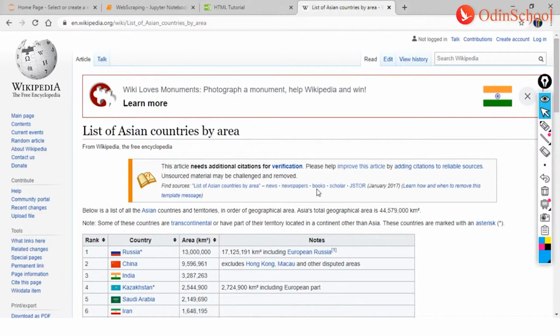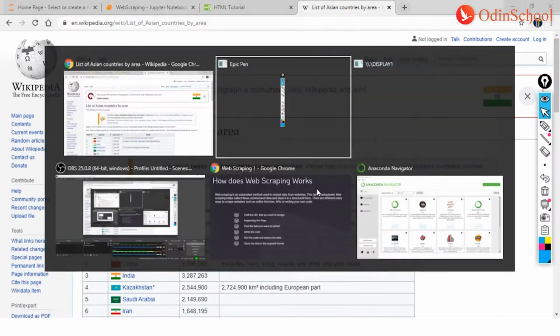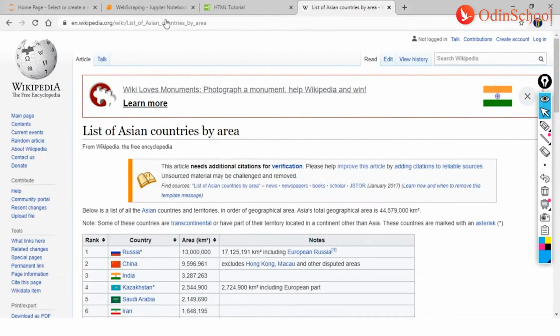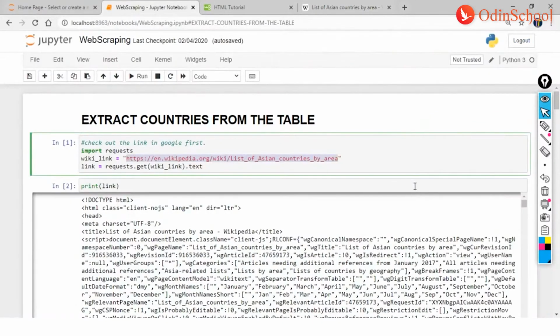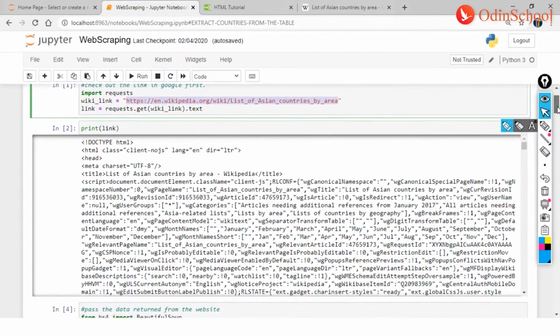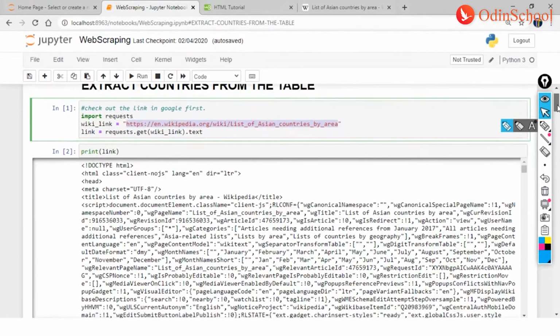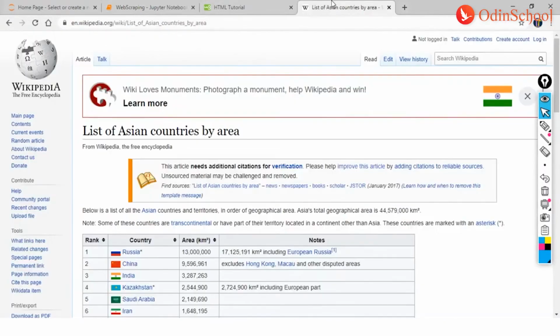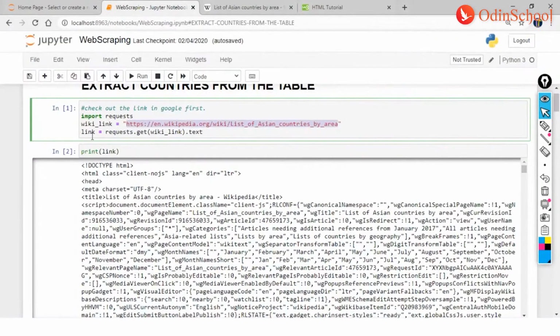So now let me just take you back. We don't have to go anywhere. This is where it is. So here I have a list of my countries, right? And I have taken this website, and this website is passed into WikiLink, which is a variable. Now I'm using requests.